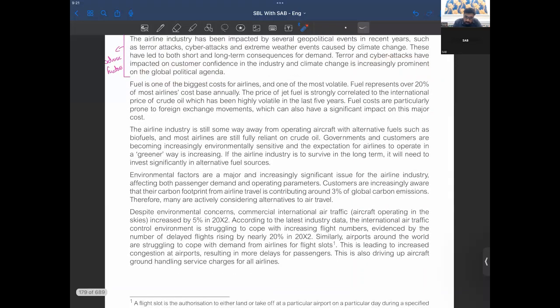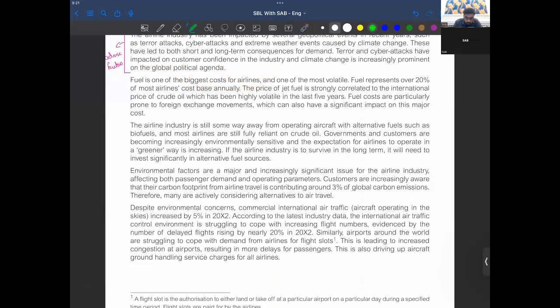Now, fuel is one of the biggest costs of airlines, so this could be a question here. I would let you know what can be the question here, but there is some important question in particular to the fuel, right? As it's most volatile, right?